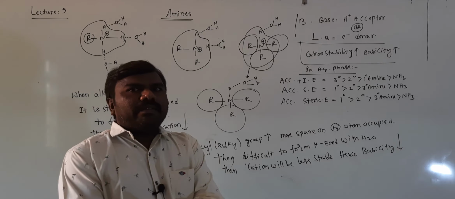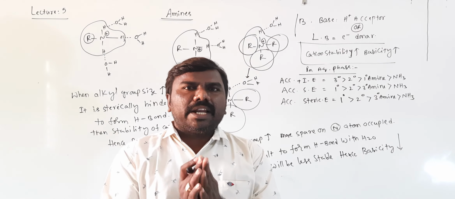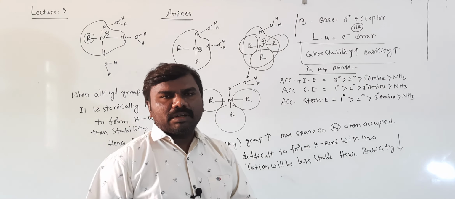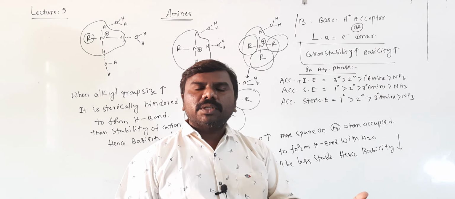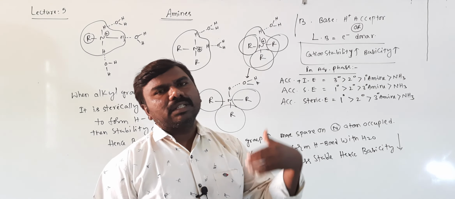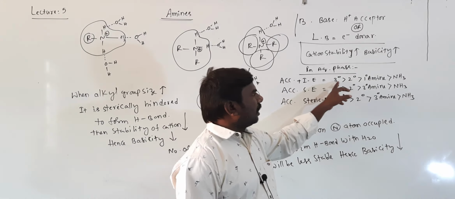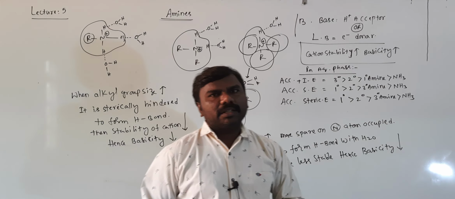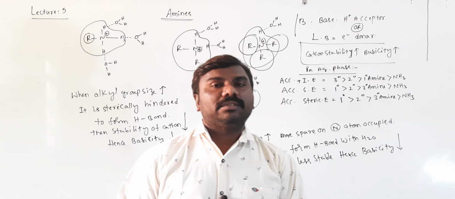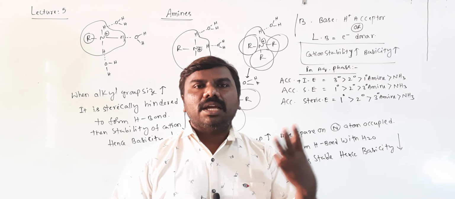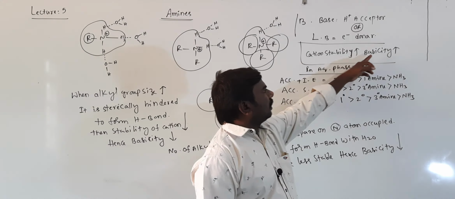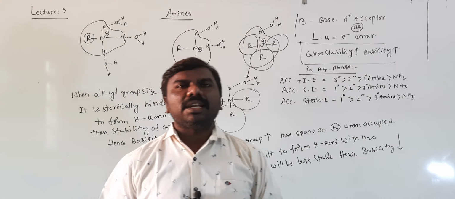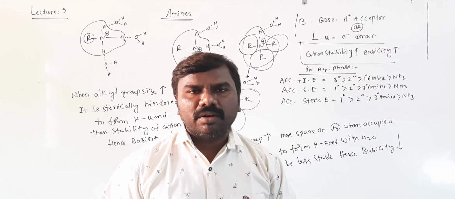So in aqueous phase, the basicity of amines is decided by three factors. One is the plus I effect, positive inductive effect. Electron donating groups increase, positive inductive effect increases, obviously basicity also increases. That's why tertiary greater than secondary greater than primary amine greater than ammonia. Next, solvation effect. The cation formed by the primary amine is more stable by 3 hydrogen bonds. Cation stability increases, basicity also increases. That's why primary. The cation formed by the tertiary amine is less stable because only 1 hydrogen bond is formed.